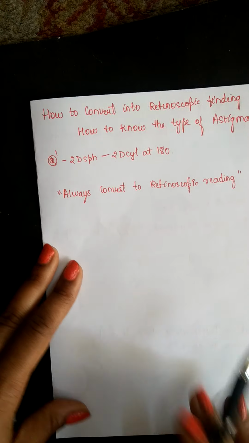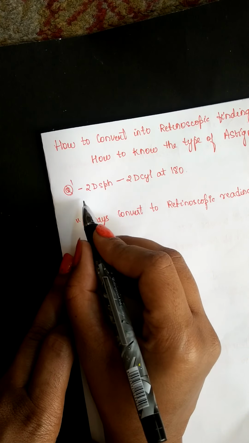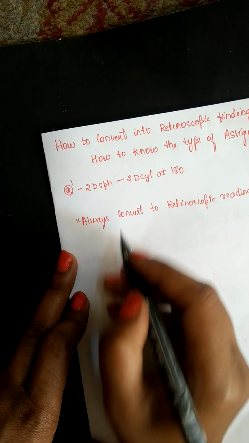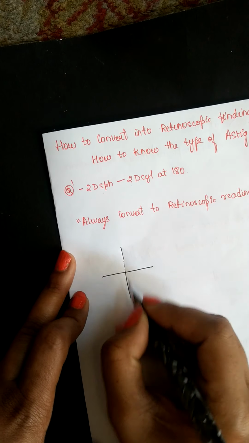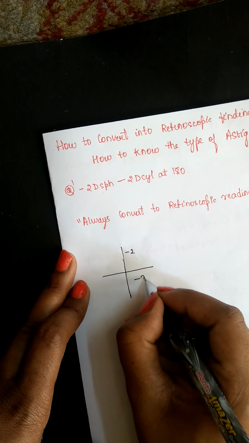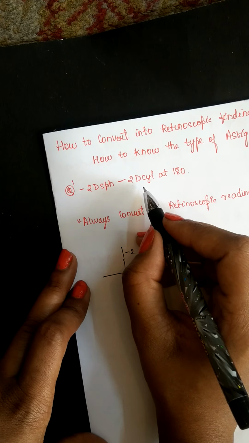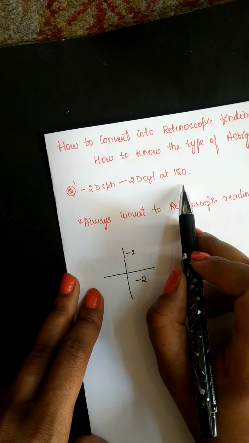How to convert this into retinoscopic finding is, here it is minus 2D SPH, that is sphere. Always remember, if SPH, that is sphere, comes, you should write the number adjacent to it in both the meridians, minus 2, minus 2. When the cylinder comes, you should write only in either of them depending on what axis they have given.